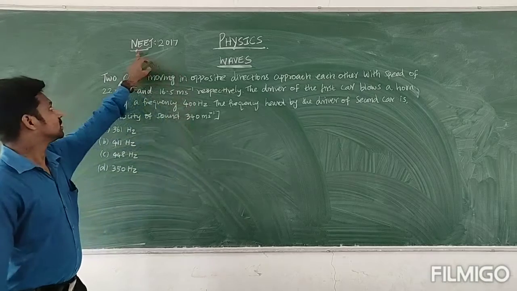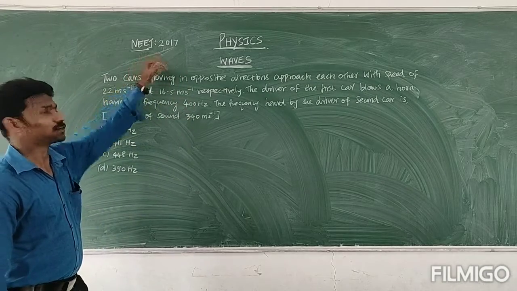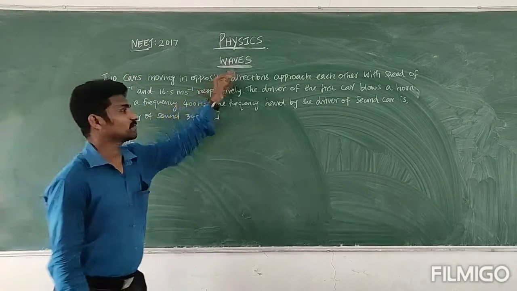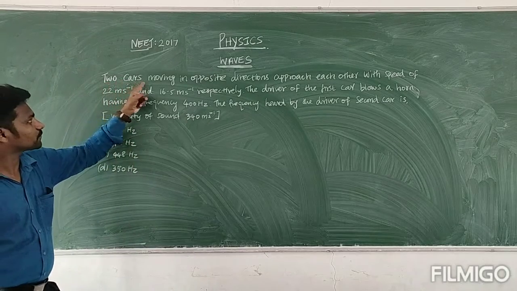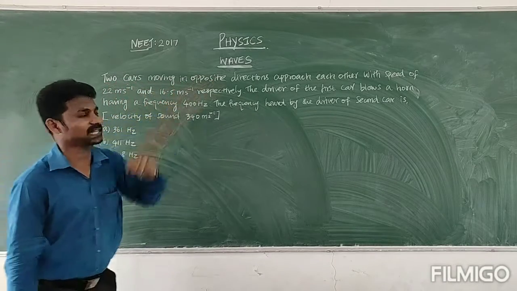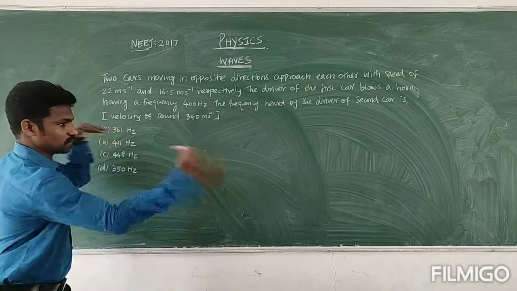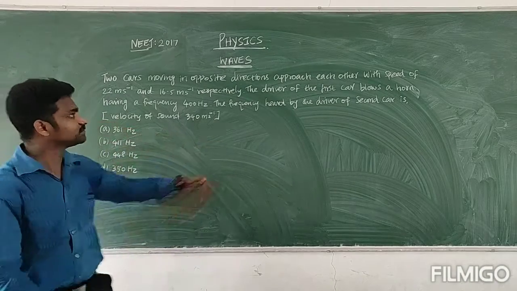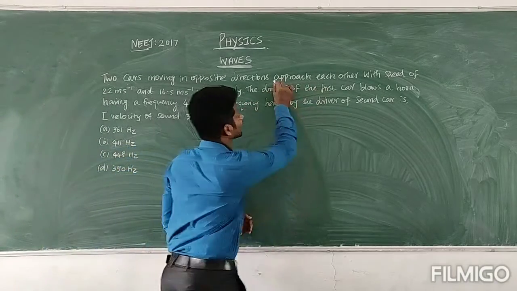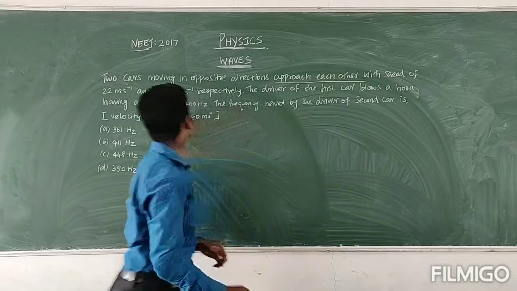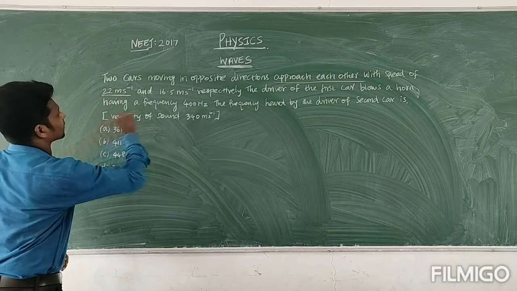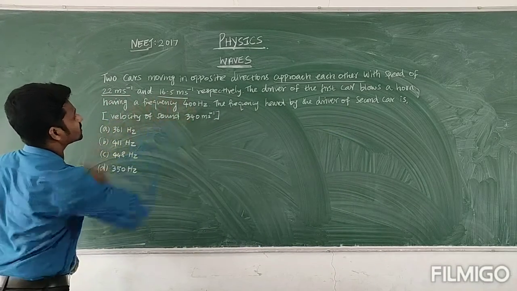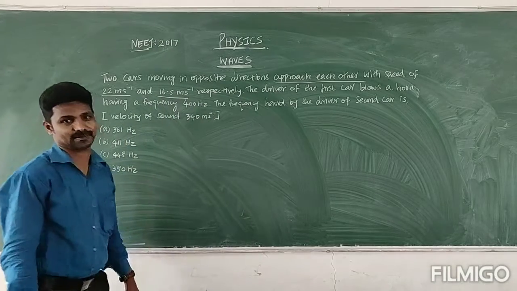Dear students, next question from NEET 2017 from the Waves chapter. Two cars moving in opposite directions approach each other with speeds of 22 meter per second for the first car and 16.5 meter per second for the other car respectively.